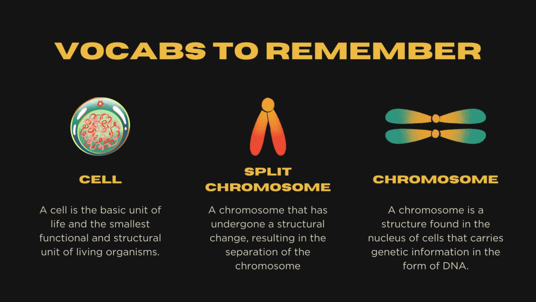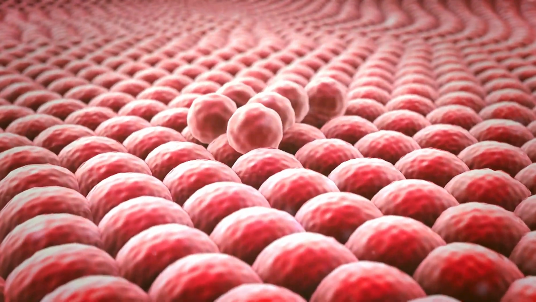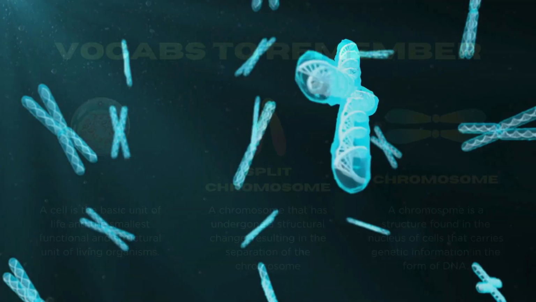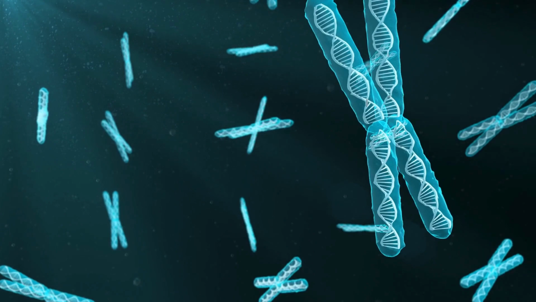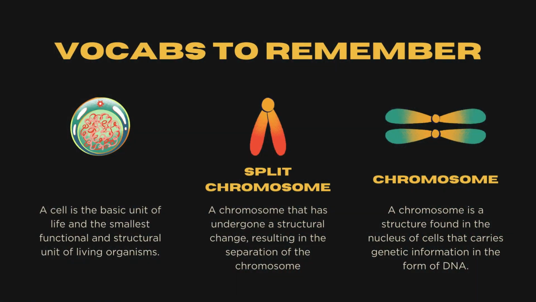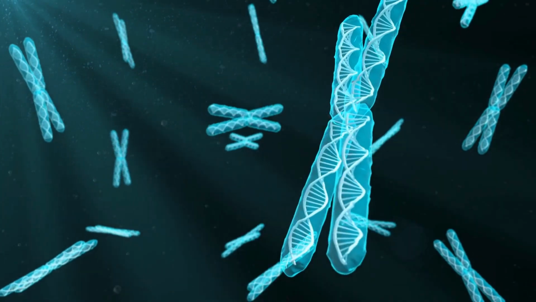Vocabs to remember. Cell. A cell is the basic unit of life and the smallest functional and structural unit of living organisms. Split chromosome. A chromosome that has undergone a structural change, resulting in the separation of the chromosome. Chromosome. A chromosome is a structure found in the nucleus of cells that carries genetic information in the form of DNA.